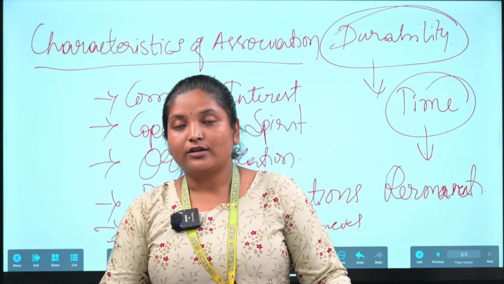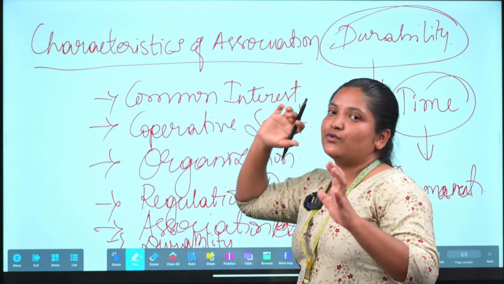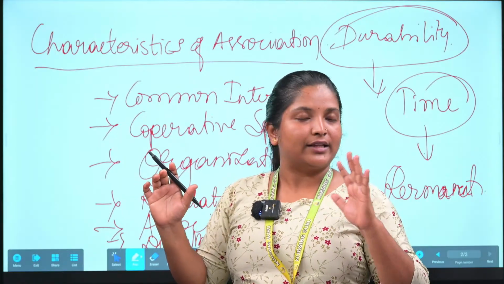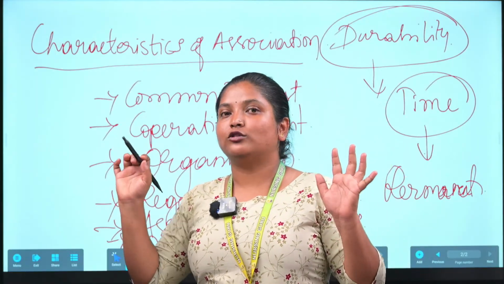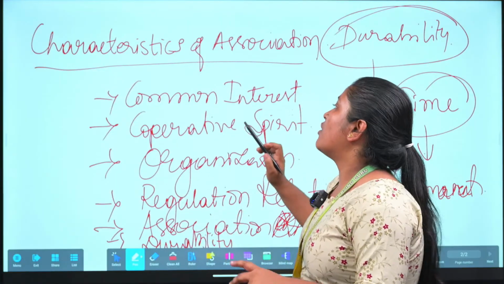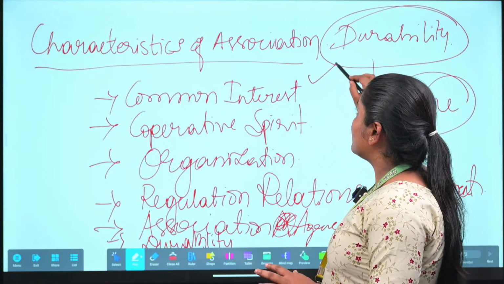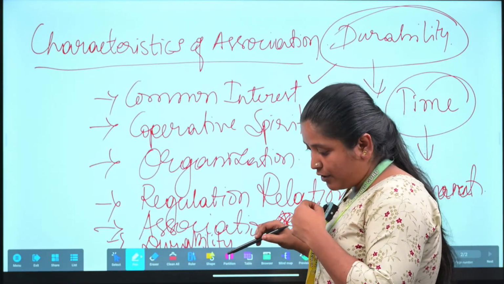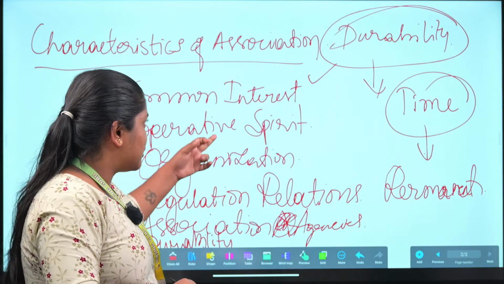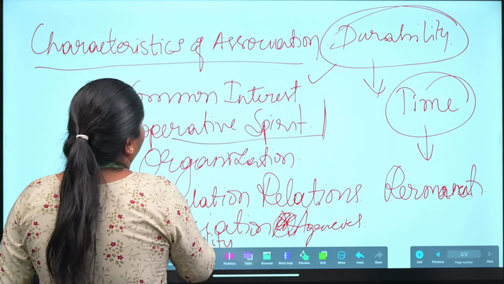So this is all about association. Basically, association is a social group. This much you remember, that is enough. Most probably they may ask for 2 marks the characteristics of the association. It has a large number of people who show their common interest, cooperative spirit among the people, and organization.